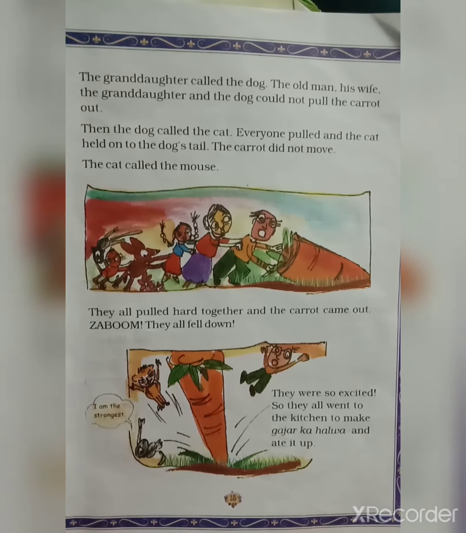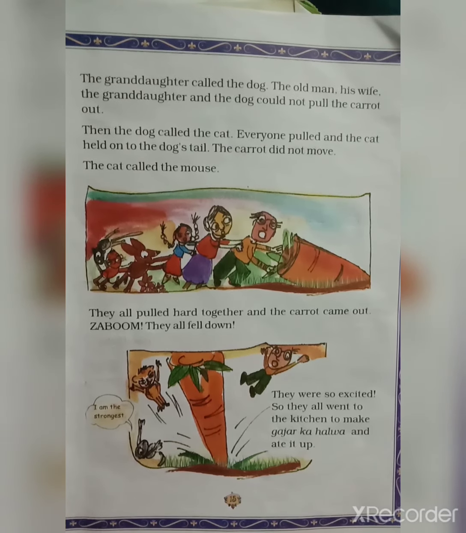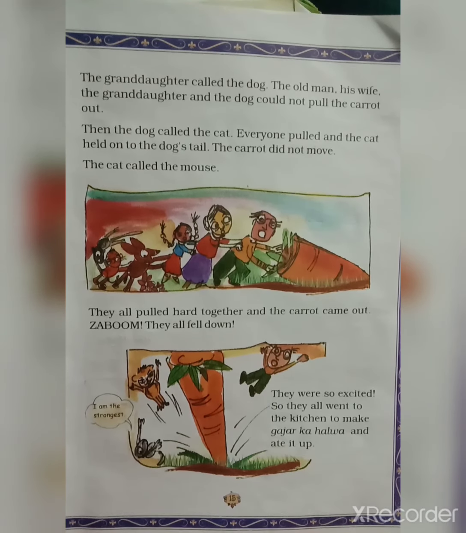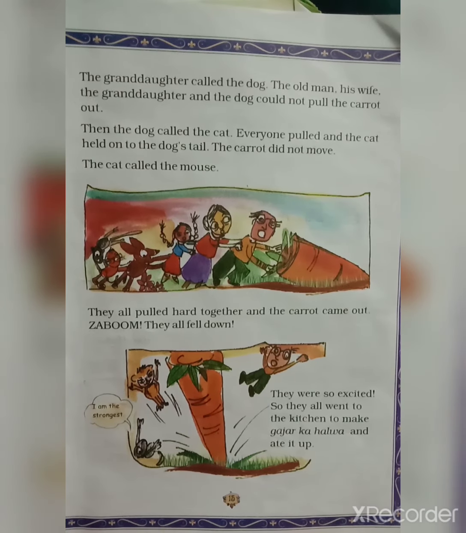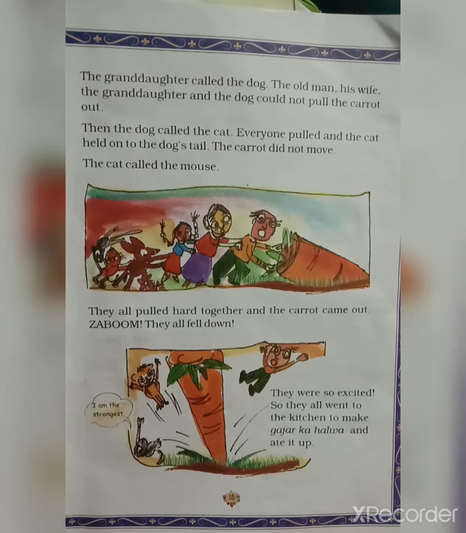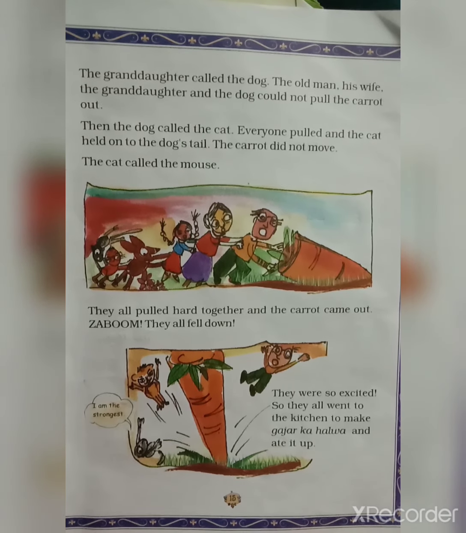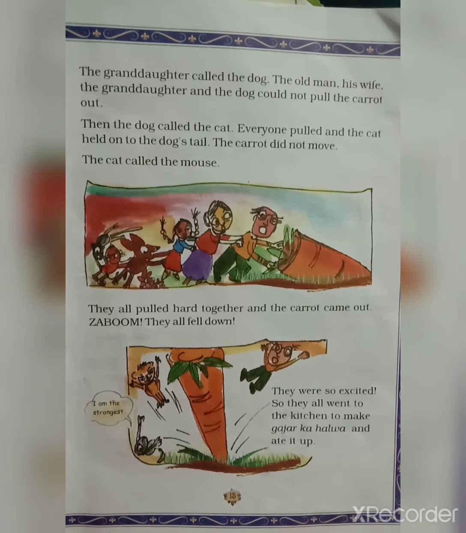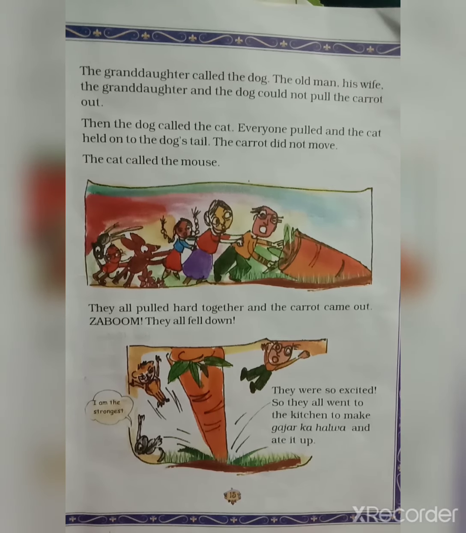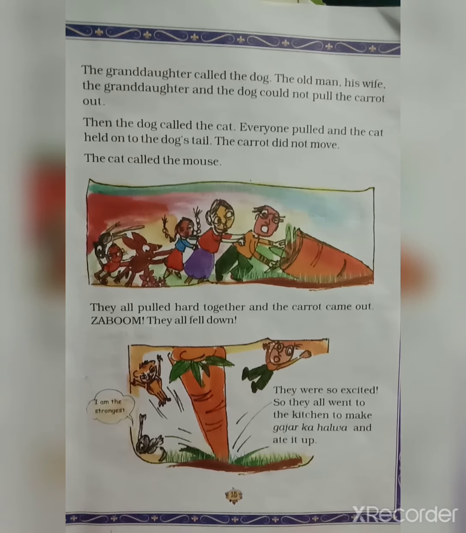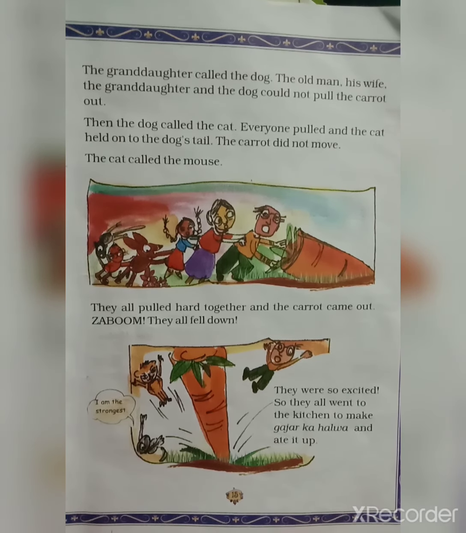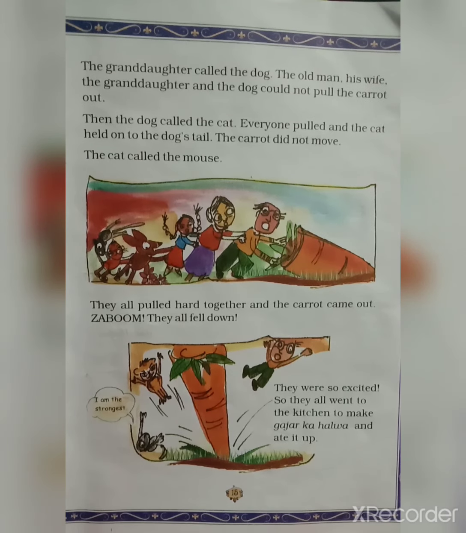Granddaughter called the dog. The old man, his wife, the granddaughter and the dog could not pull the carrot out.